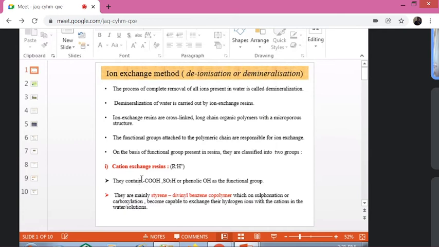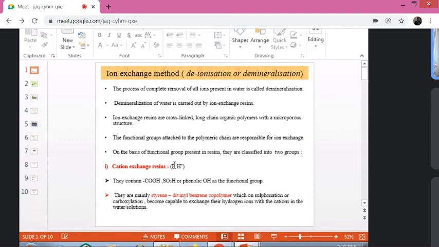That polymer has an active functional group, which is carboxylic acid, that means COO minus H plus. This H plus is responsible. In SO3 minus H plus, this H plus is responsible. The phenolic OH group is also a functional group, here O minus H plus. The polymer and this anion, up to here, we can represent as R minus.